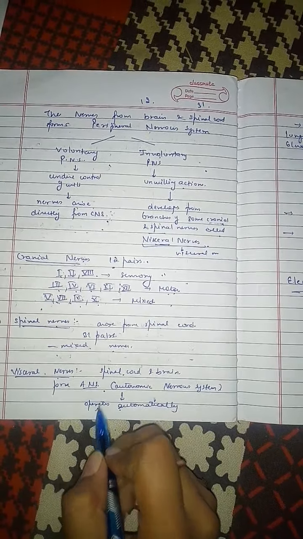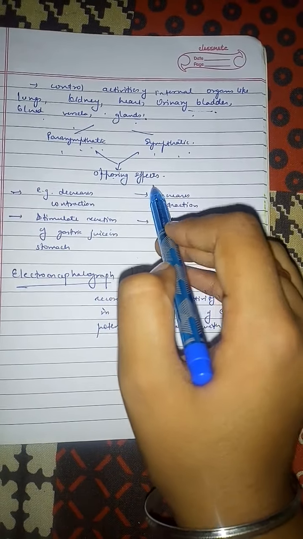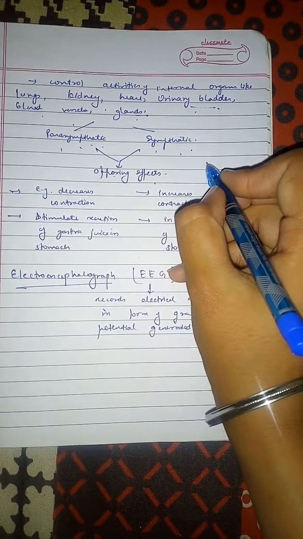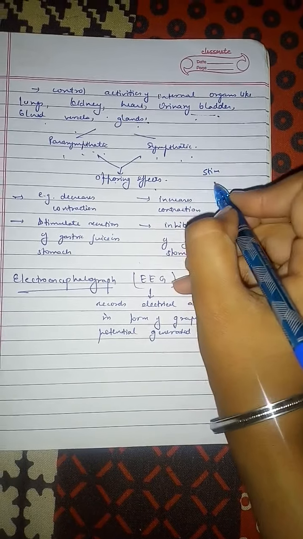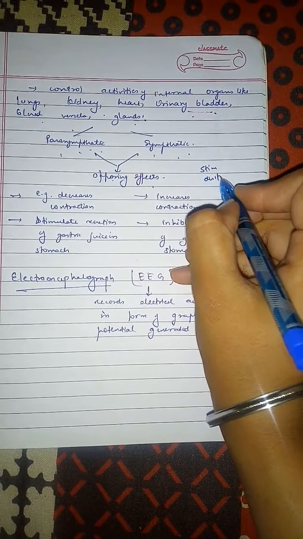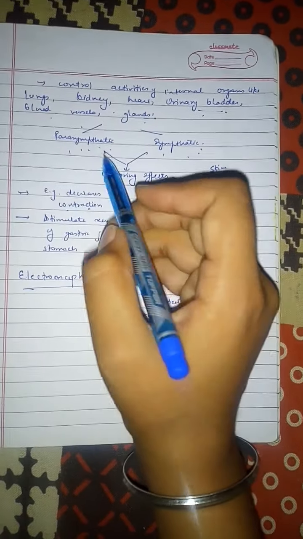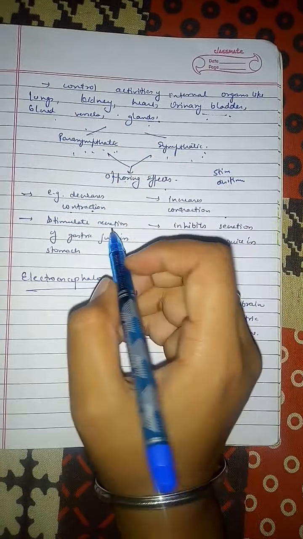The autonomic nervous system is divided into two types, that is parasympathetic and sympathetic. These both have opposing effects, meaning if one stimulates an organ, the other inhibits it. For example, if parasympathetic nerves decrease the contraction, the sympathetic nerve increases it. And if parasympathetic nerves stimulate secretion of gastric juices, the sympathetic inhibits the secretion.